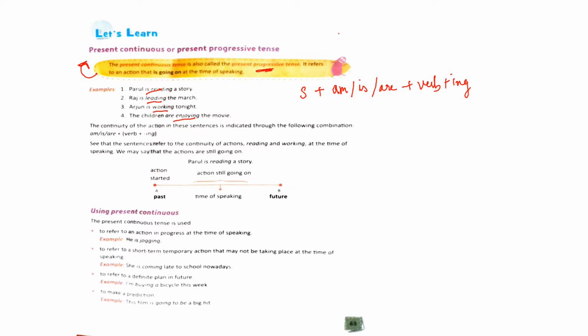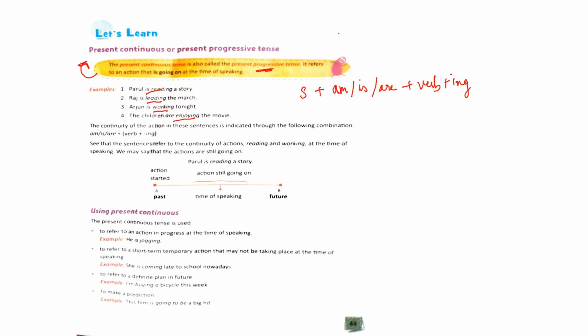We take the form verb plus ing. To show the continuity of action, we write the sentences in this structure. First we write the subject, then we may use am, is or are depending on the subject, and then the verb will be in ing form. That is, we'll use the present participle form of the verb.